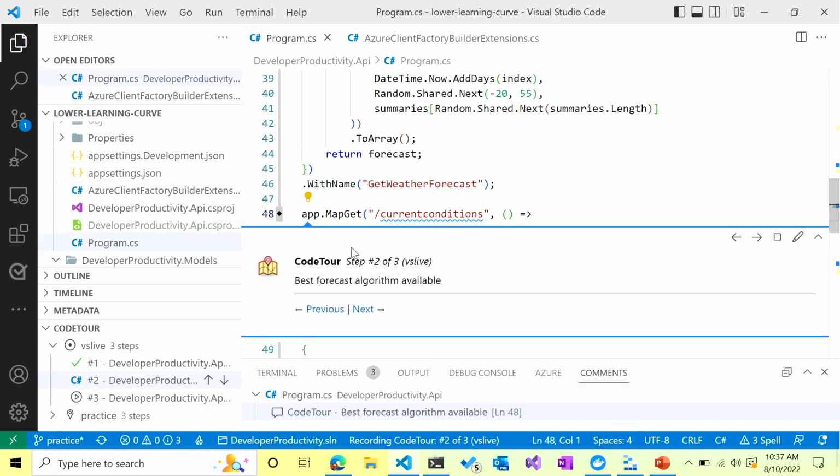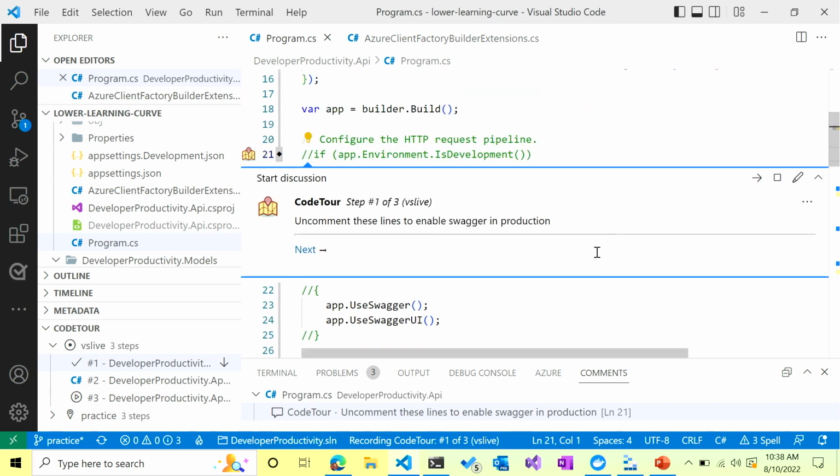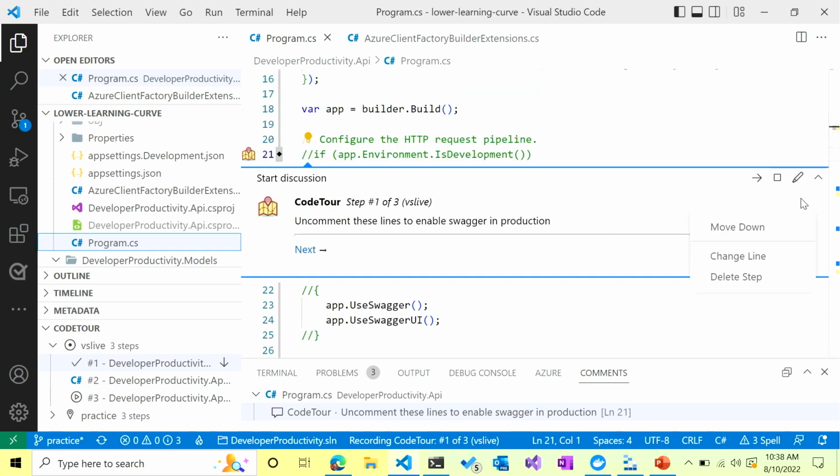And it can jump in between different files for me as well. So you can actually take the user on a step-by-step tour of what's going on with the code, which is kind of nice. And then you can change a line or delete the step as you go.